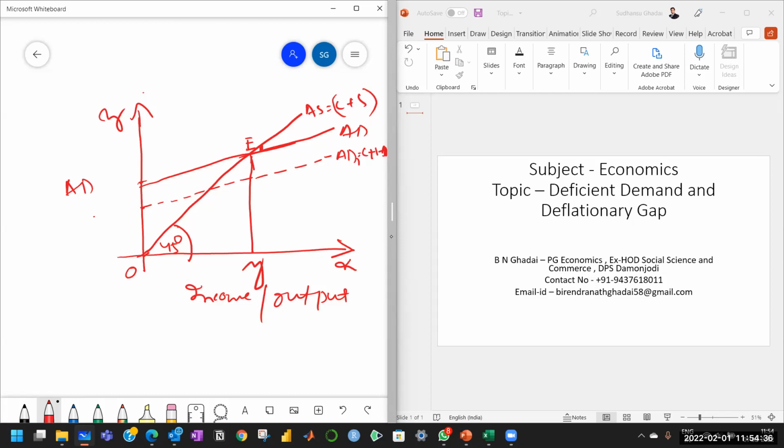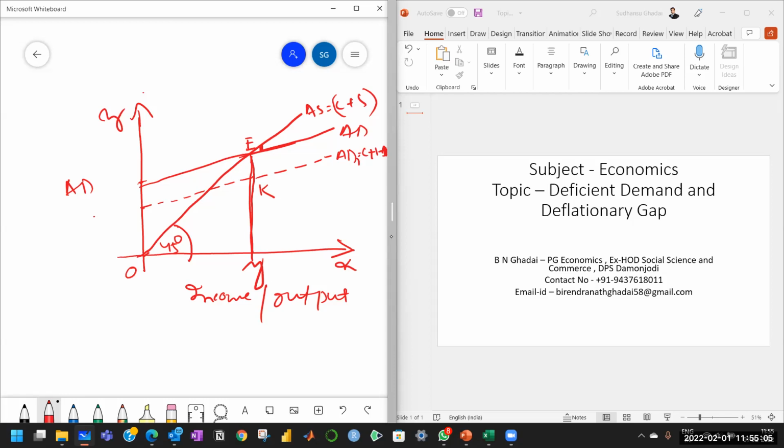At the full employment level, we see the aggregate demand falls short of the required aggregate demand by EK. To attain full employment equilibrium, the required aggregate demand is EY. But when the actual aggregate demand curve is drawn, the actual aggregate demand is KY. So the actual aggregate demand falls short of the required aggregate demand by the amount EK.